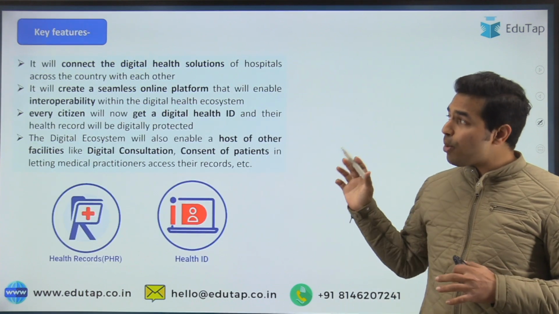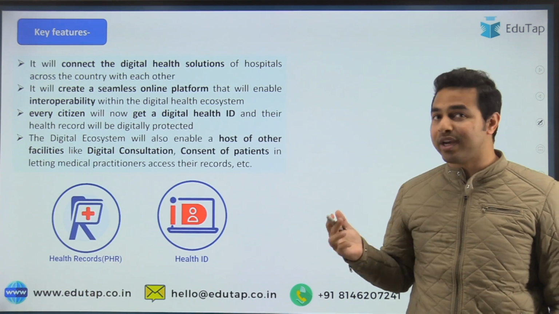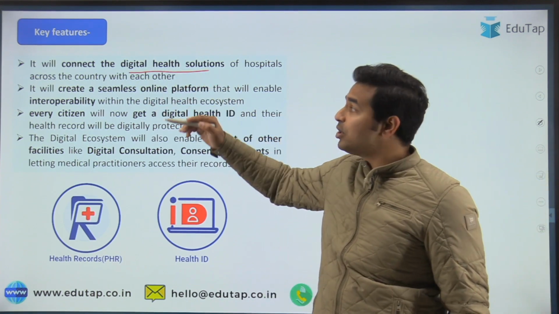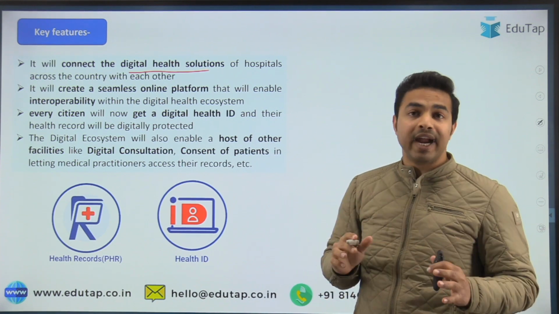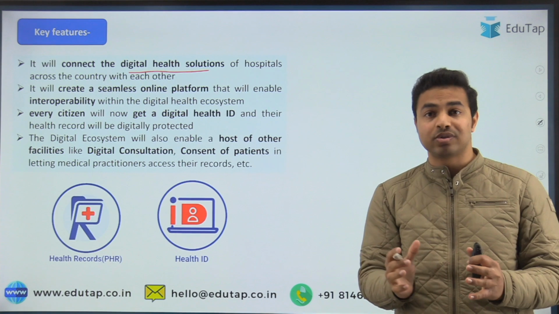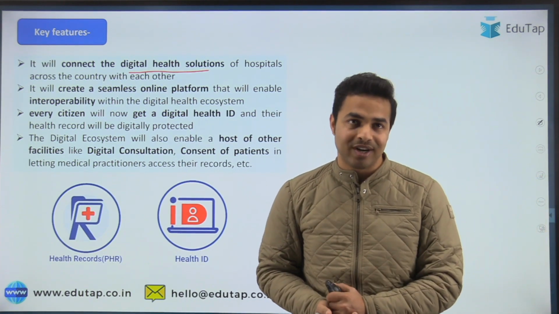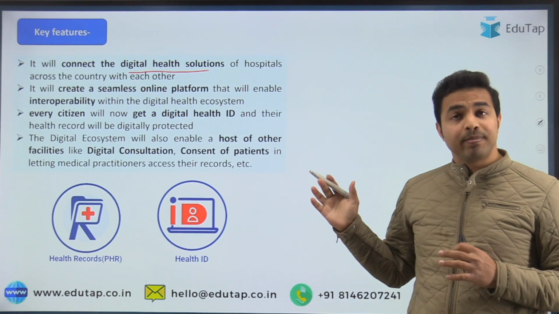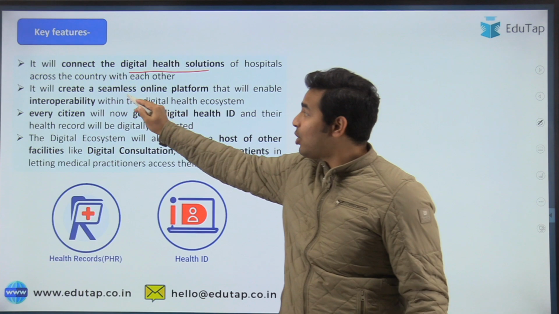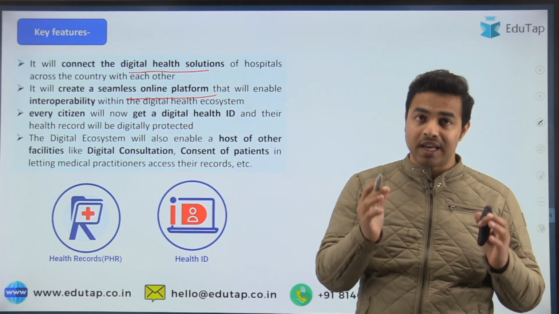Now when we talk about the different key features of this particular mission, here you can see that it is going to connect the digital health solutions of the hospitals across the country with each other, and that's how we are going to reduce the existing gap, to bridge the gap between the different stakeholders in the country. Apart from that, it is going to create a seamless online platform which will enable interoperability within the digital health ecosystem.